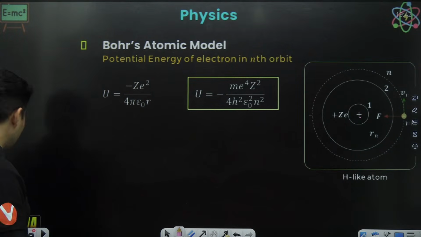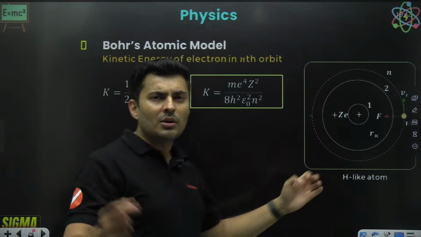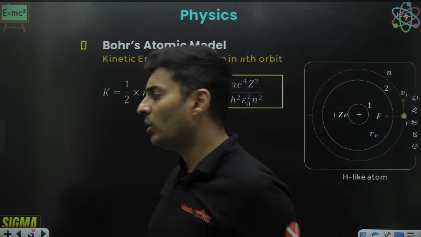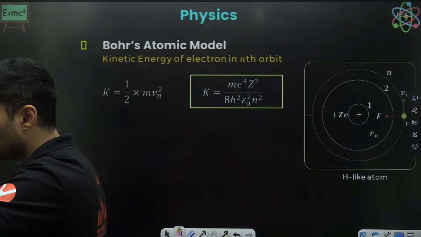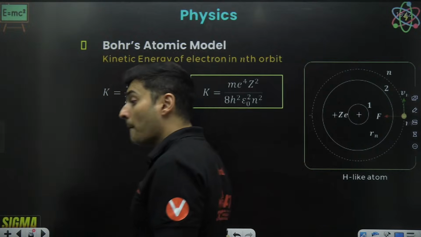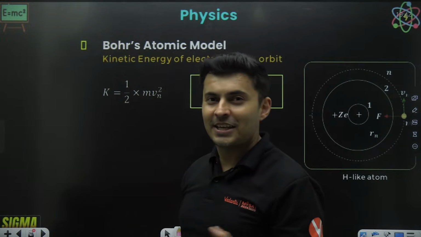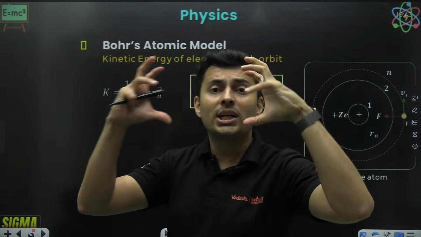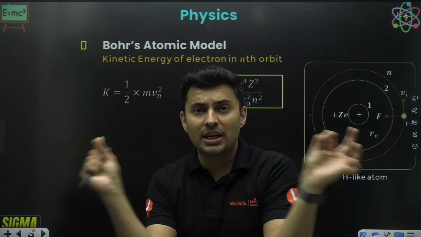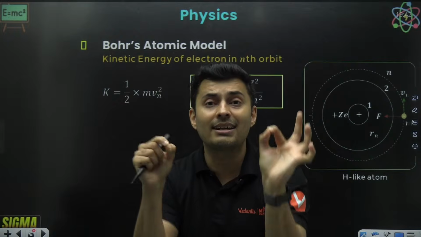If you add potential energy and kinetic energy, what is the sum of that kinetic and potential energy called? Answer it in the chat box quickly. What is that sum of potential and kinetic energy called, guys? Yes, Pritija, maybe. Yes, it is called mechanical energy or the total energy. So we will get the total energy of that electron. It has kinetic energy and the separation between positive and negative gives electrical energy.